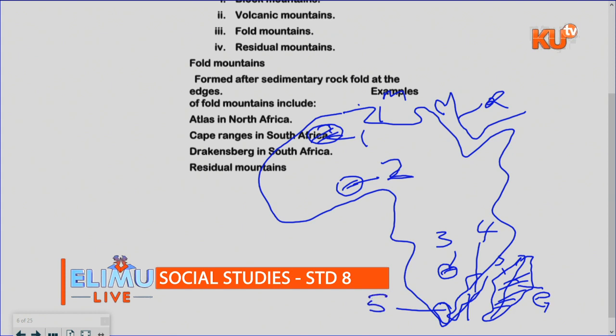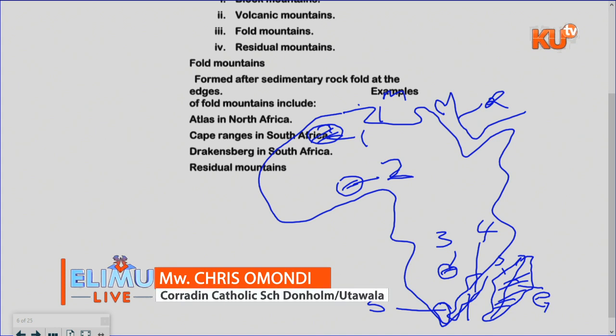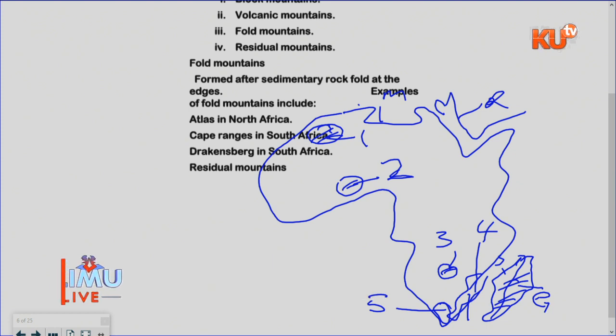So number 1, we have Atlas. That is the area. At times they can ask you the specific place where these mountains are found. So of course the features are as labeled on my board there. Number 1 is the Atlas. Number 2 is Aquapim. Atlas is in Morocco. Aquapim is in Ghana. Ghana is a country which is found in the West. Morocco is in the northern part. Then we have the Table Mountain, the Cape Range, and the Drakensberg. They are all found in South Africa.